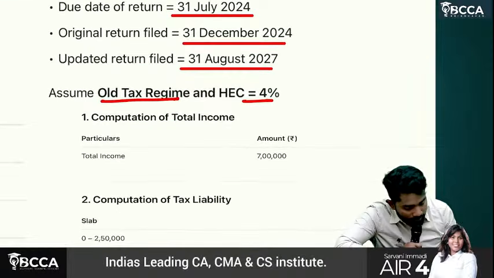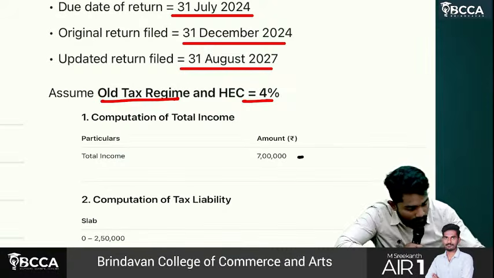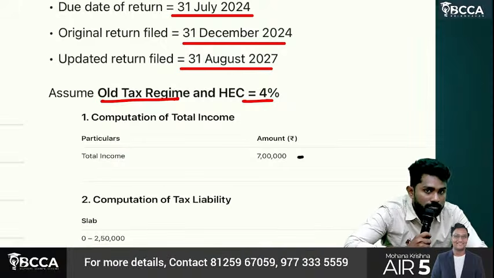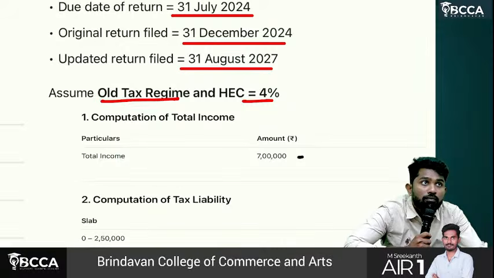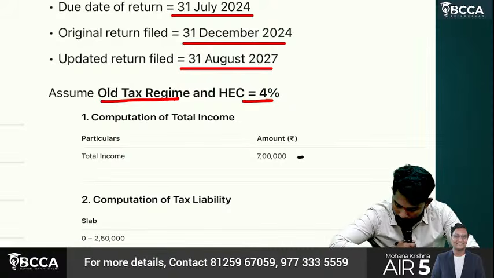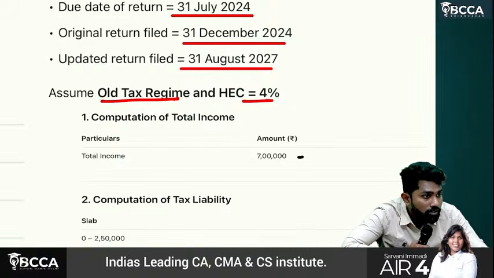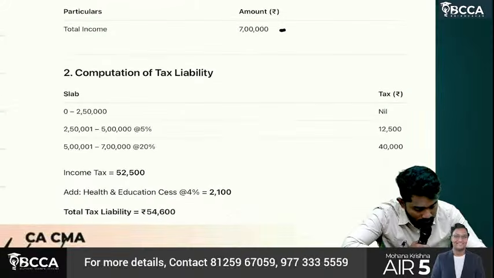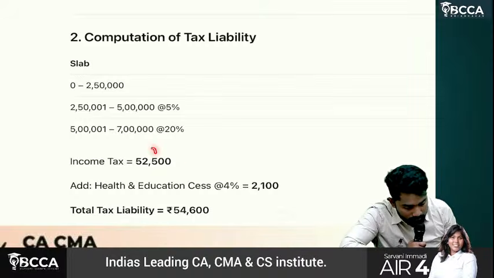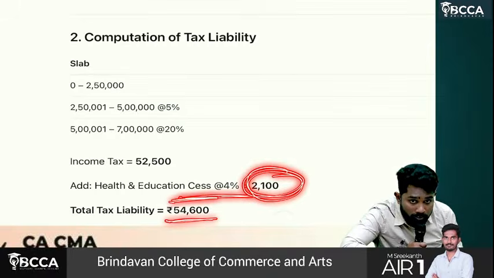Now calculate and tell me, on 7 lakhs under the old regime, he is an individual, what is the tax liability? 54,600, including cess. 52,500 is tax, and cess at the rate of 4% is 2,100. So total liability here is how much?